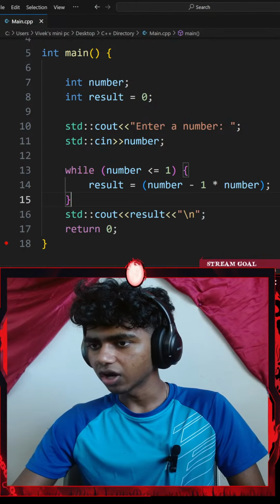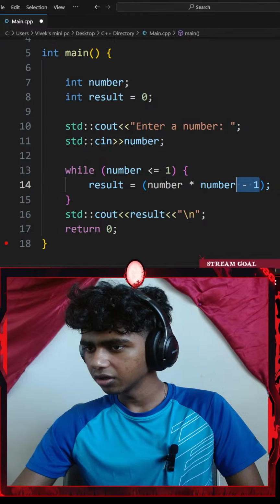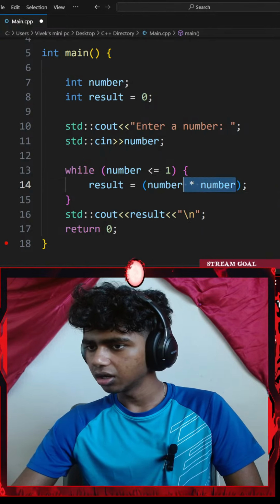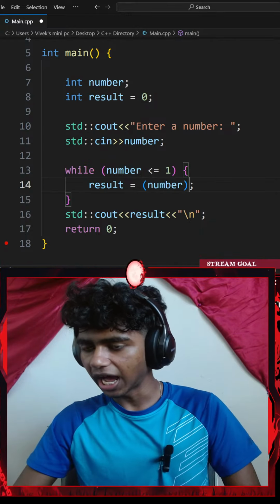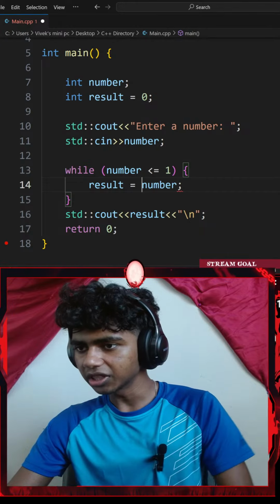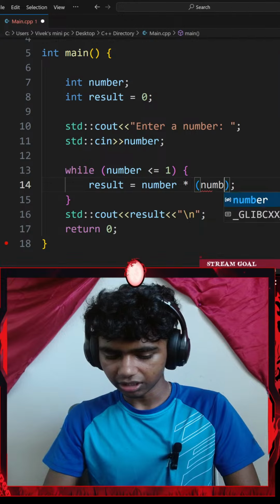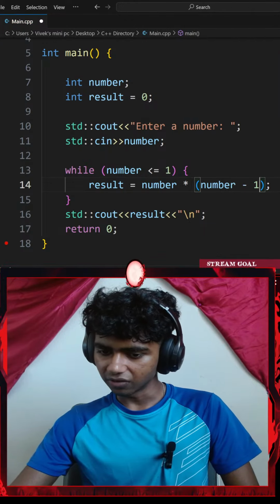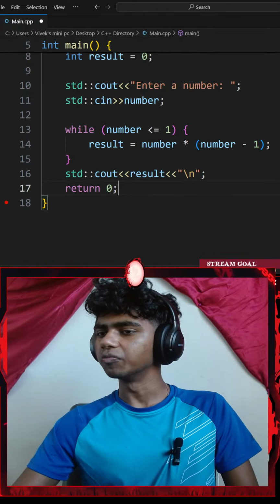Let me try removing it out. Let me go with the Control Z. Okay, let me remove that. What if I remove this whole thing and go with number multiplied by parentheses number minus 1? Does this make sense? It's going in an infinite loop. It's going in an infinite loop.